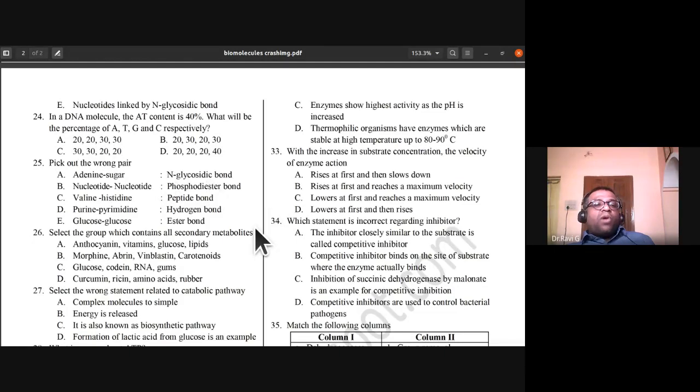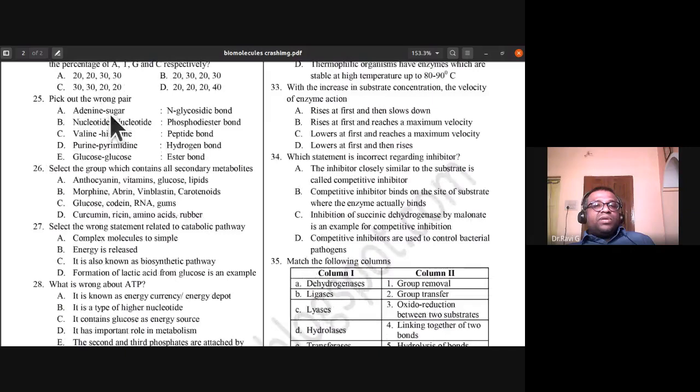So pick out the wrong pair in the 25th. Adenine sugar, N glycosidic bond. Nucleotide, nucleotide, phosphodiester bond. Valine, histidine, peptide bond. Purine, pyrimidine, hydrogen bond. Glucose, glucose, ester bond. So pick out this wrong pair. So the 25th, E is the wrong pair. Glucose, glucose is not an ester bond. This is the wrong pair. So select the glucose to glucose bond is not by ester bond.